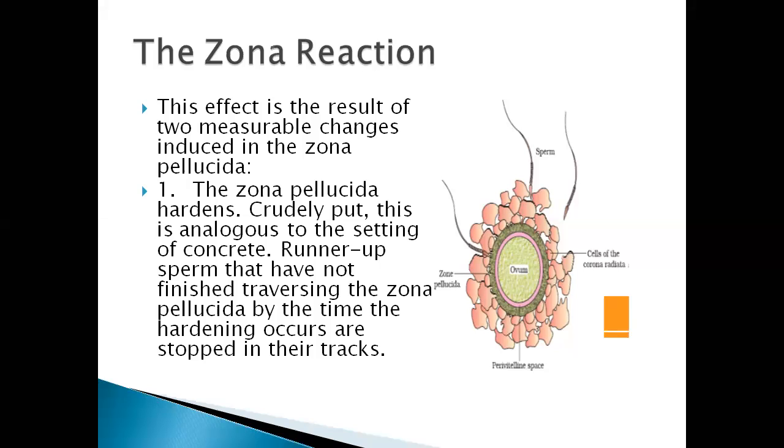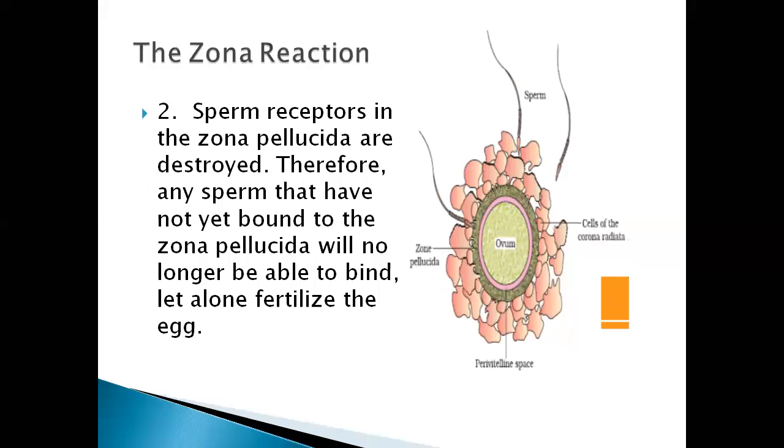Runner-up sperm that have not finished traversing the zona pellucida by the time the hardening occurs are stopped in their tracks. Second, the sperm receptors in the zona pellucida, the ZP3 receptors, are destroyed. Therefore, any sperm that have not yet bound to the zona pellucida will no longer be able to bind it, let alone fertilize the egg.